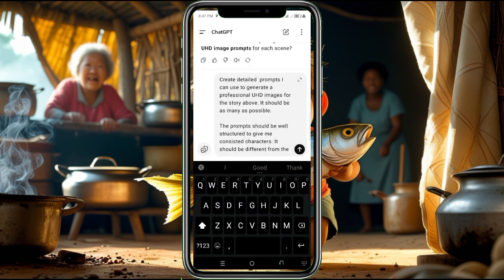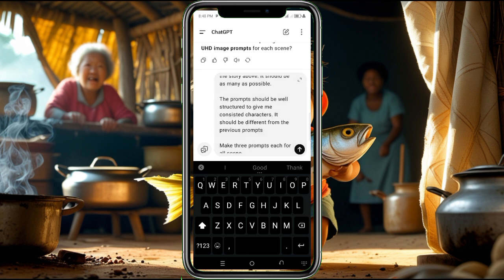I have already copied the prompt and I just pasted it now. The prompt says: create detailed prompts I can use to generate professional UHD images for the story above. It should be as many as possible. The prompt should be well structured to give me consistent characters. Let me add this thing.